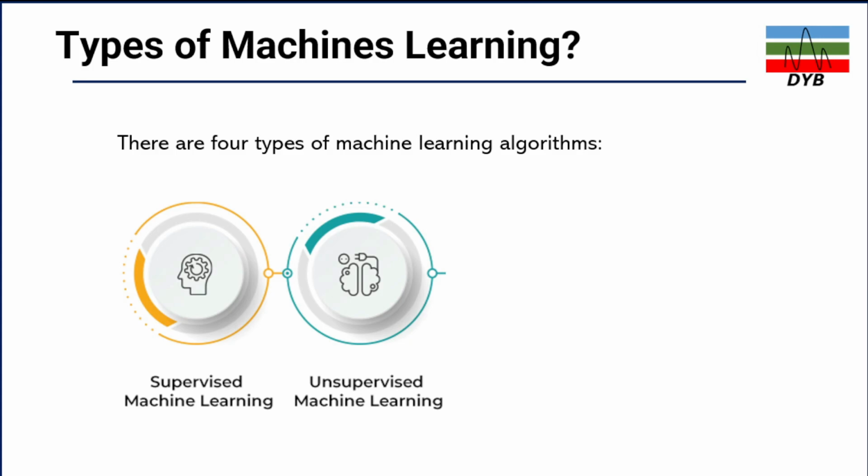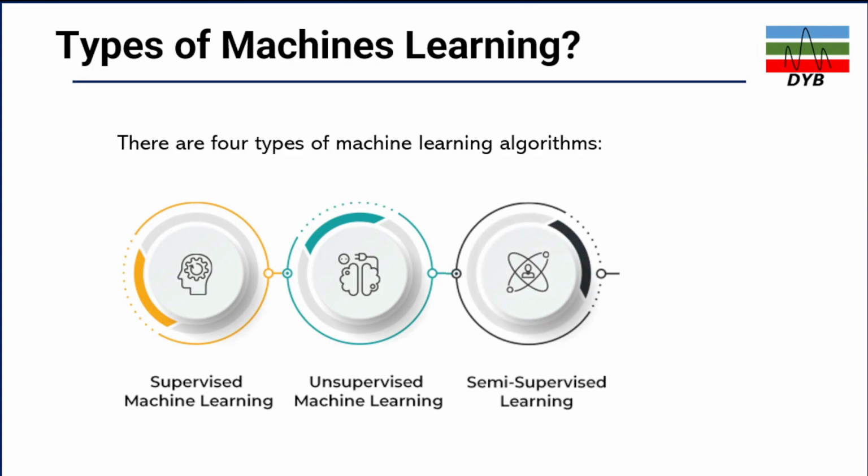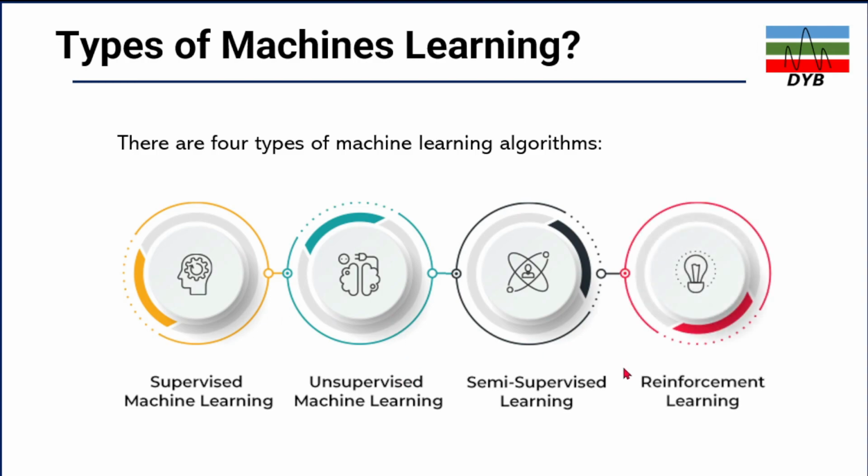The third type of machine learning is also called semi-supervised machine learning, which depends on both supervised and unsupervised machine learning. And the last one is reinforcement learning. Let's dive into the detail of these specific types of machine learning.